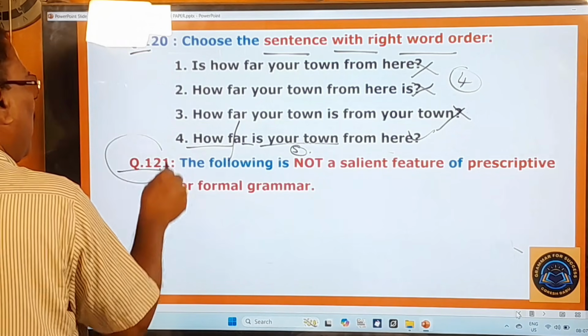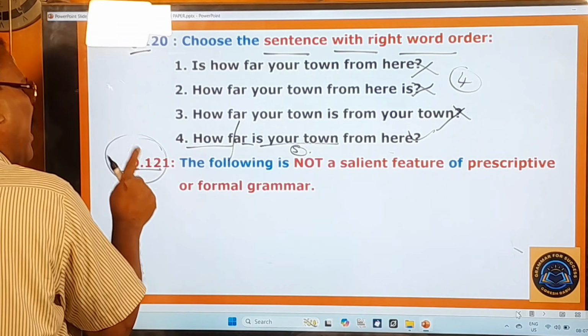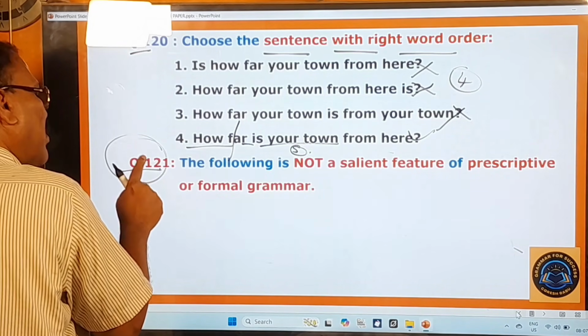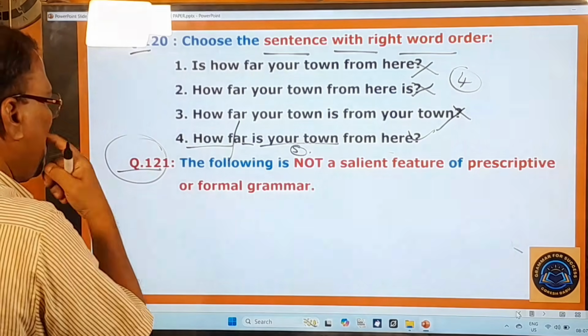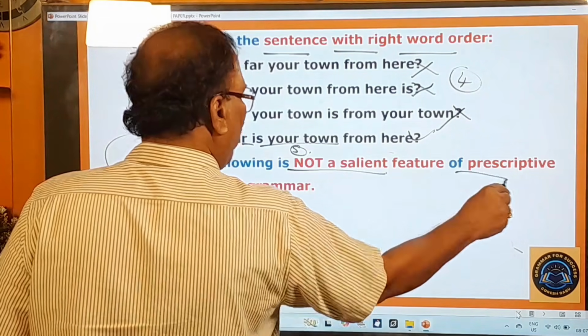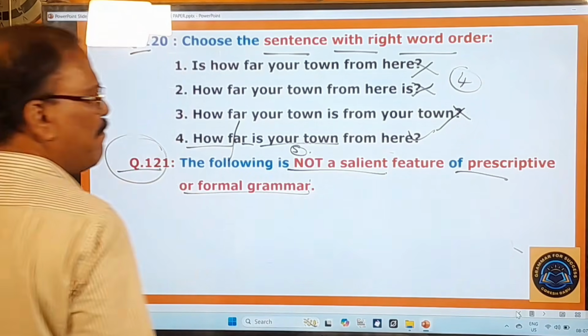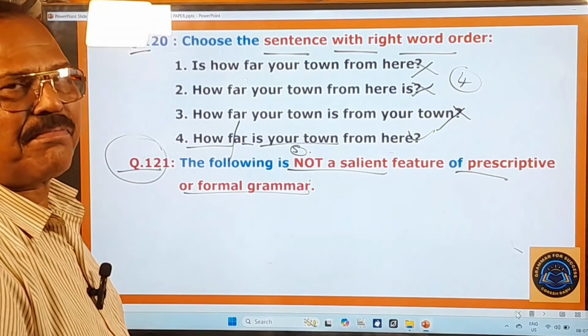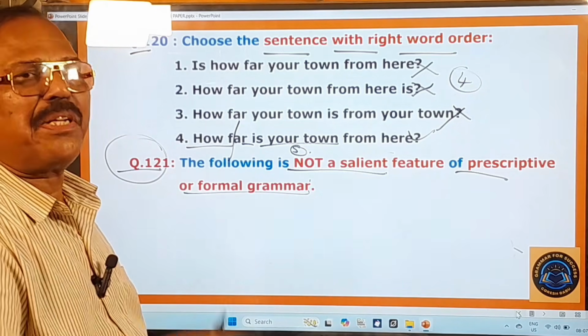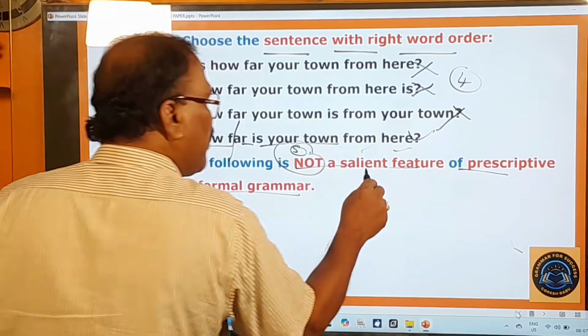121st question. Whenever I put this number in the red color, think that the answer of that question in the key was given in a wrong way. Here you pay attention. The following is not a salient feature of prescriptive or formal grammar. Prescriptive means that which prescribes rules. Prescriptive grammar means prescribing grammar rules. So what is this prescriptive grammar?